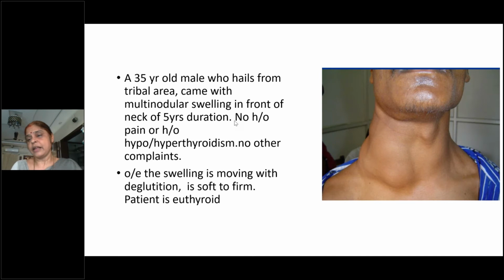Now coming to the surface. Surface, what are you going to see? We will describe. How do we describe the surface? Smooth, nodular, and then sometimes lobulated, bossulated. This is how we describe a surface. A smooth surface is in a colloid goiter, diffuse parenchymatous goiter, or a colloid goiter in the early stages of enlargement. These are forms of endemic goiters in iodine deficient areas where you have a smooth surface.